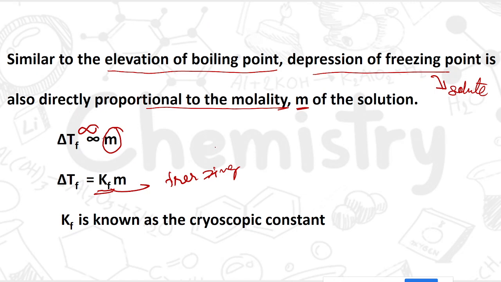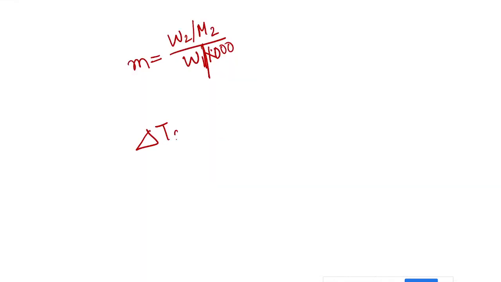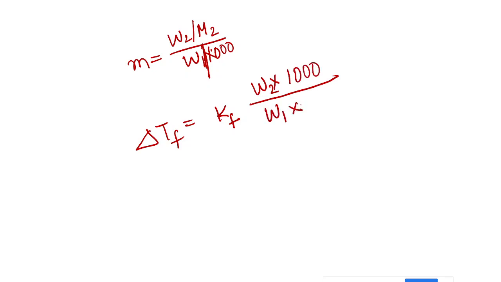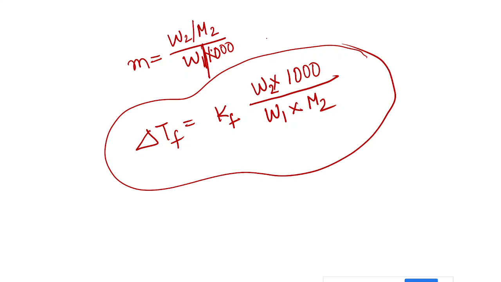Delta Tf is equal to Kf, and simplifying, W2 into 1000 by W1 into M2. This will be your expression for the freezing point depression. Here similarly, as in all the previous cases, out of the 5 values you will be given 4 values and you have to calculate any one of the values.